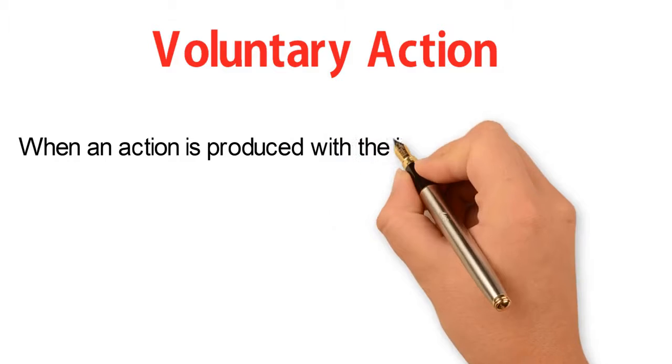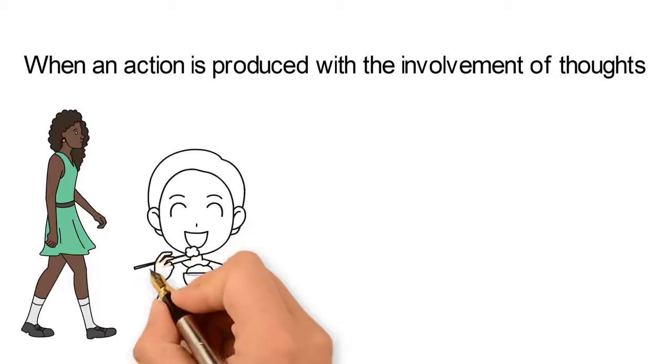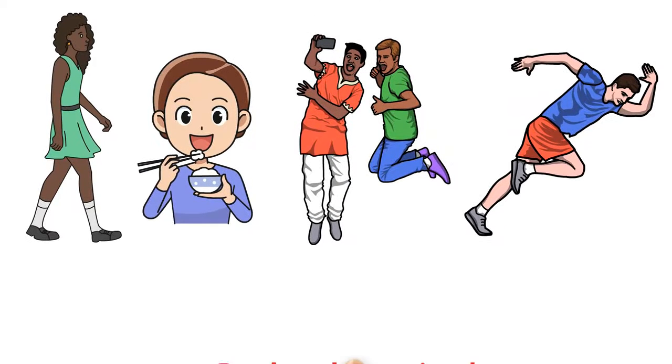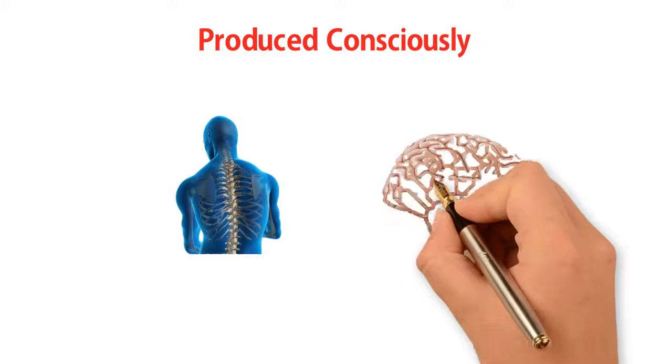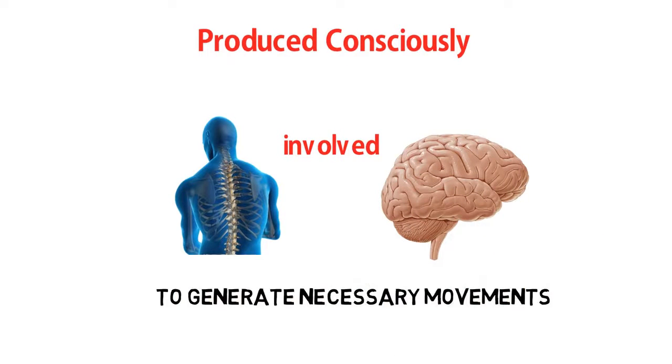Voluntary action. When an action is produced with the involvement of thoughts, it is called a voluntary action. It involves actions like walking, eating, jumping, and running. These actions are produced consciously. Both spinal cord and brain are involved, and these coordinate with PNS to generate necessary movements.